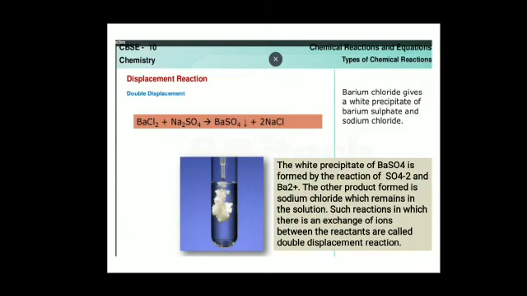With the help of a dropper, when we add Na2SO4, a white precipitate is formed immediately. This is a white precipitate of barium sulfate and soluble sodium chloride. The white precipitate of barium sulfate is formed by the reaction of SO4 2- and Ba 2+. The other product formed is sodium chloride, which remains in the solution because it is soluble. Such a reaction in which there is exchange of ions between reactants is called a double displacement reaction.